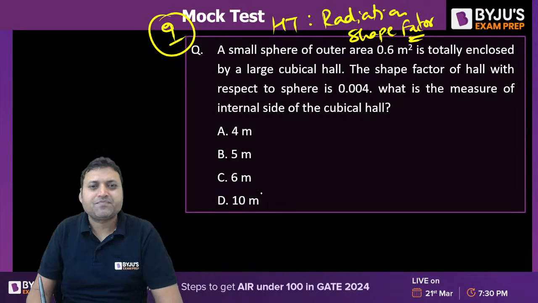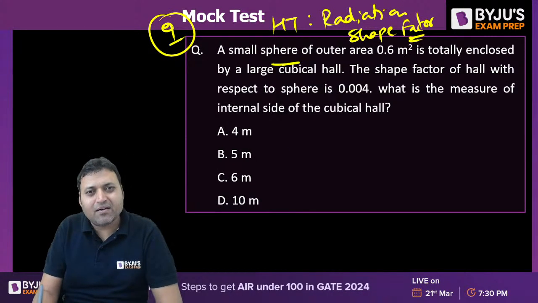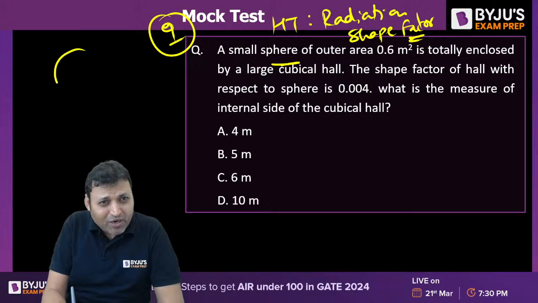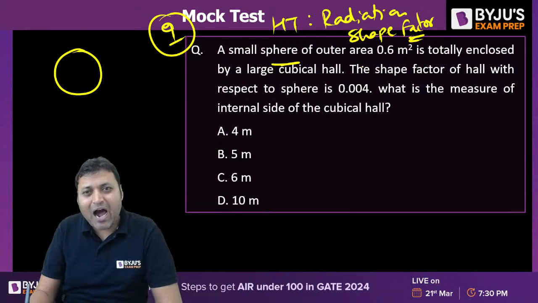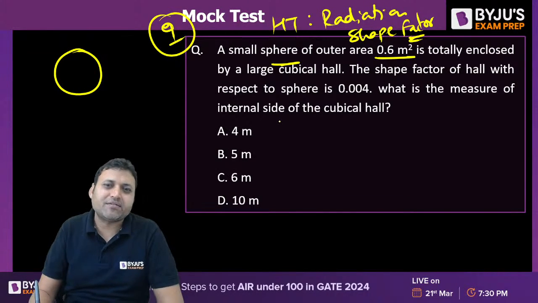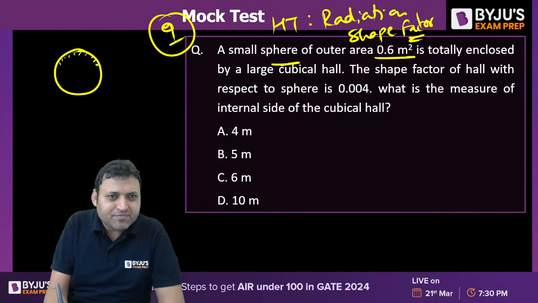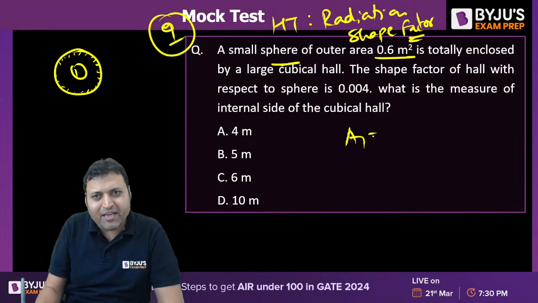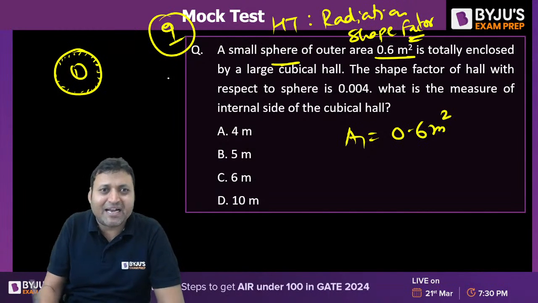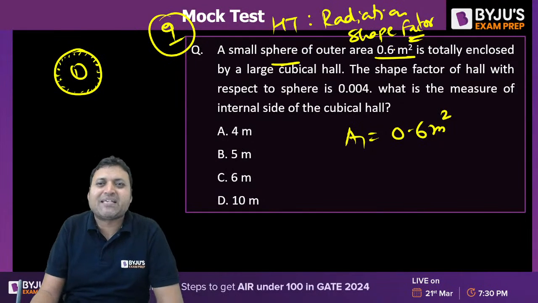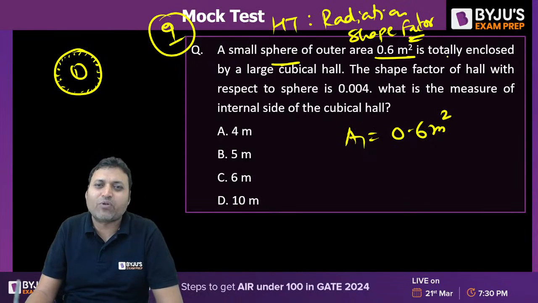Radiation shape factor. There is a small sphere of outer area 0.6 meter square. Let me call the sphere to be 1. So A1 is equal to 0.6 meter square. That is, the sphere is insulated from inside. That is why it is talking about the outer area.